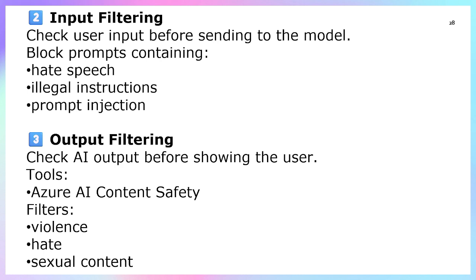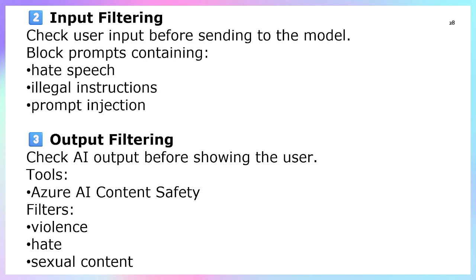Input filtering means checking the user input before sending it to the model, and blocking content containing hate speech, illegal requests, or prompt injection. So these are input filtering. Means during the user input, we need to filter it. If hate speech, illegal requests, or prompt injection are there, that is input filtering.